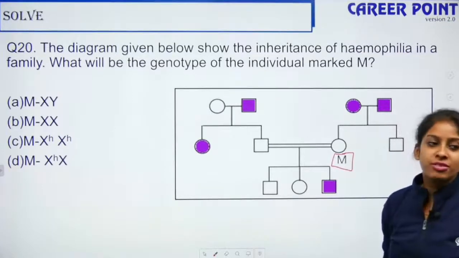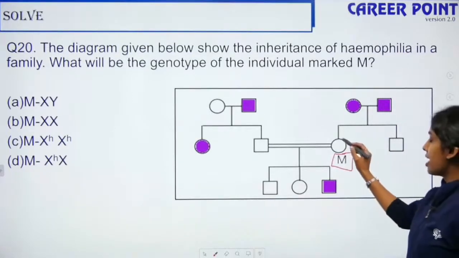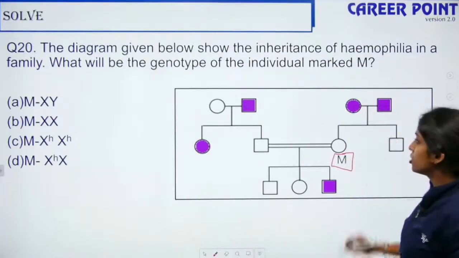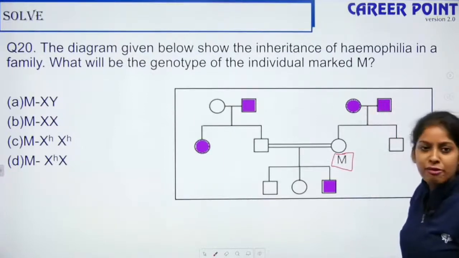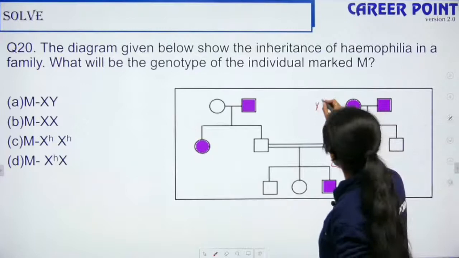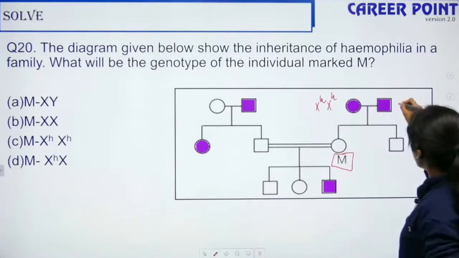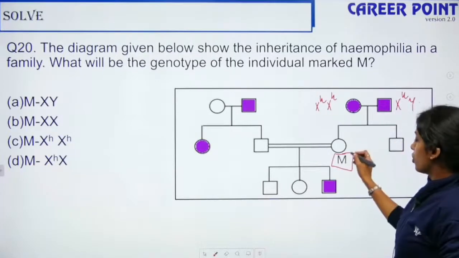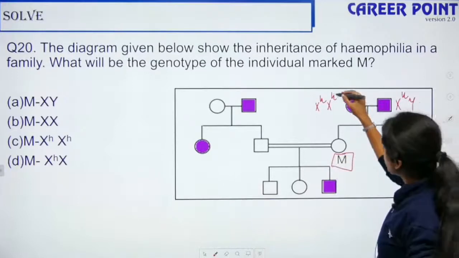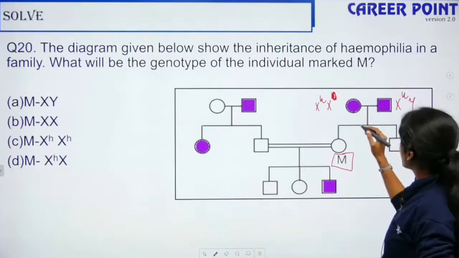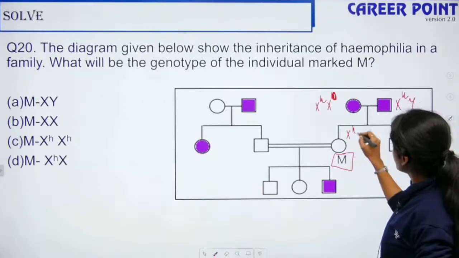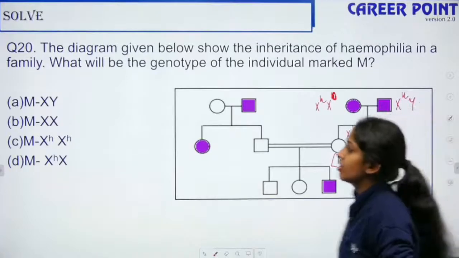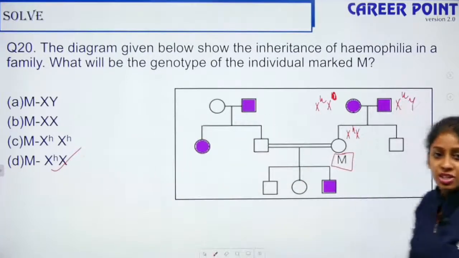Yes, come on, quick. You don't have to think much. So this is marked as M. So this is female and the condition is hemophilic. So the female is not affected. So she is just the carrier because here both the parents are affected, right? So here if the mother is affected, then this is the condition. If the father is affected, then this is the condition, right? Yes. So here she is normal, right? So which means the mother should be like this, right? So in this case, it can be because she is not affected, she is a girl, right? So it is this. She is not affected.